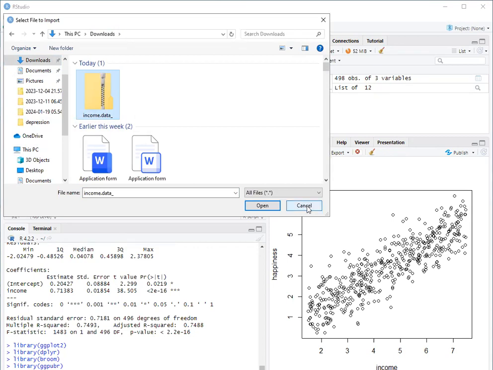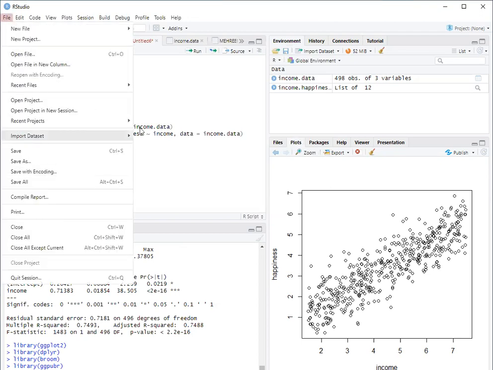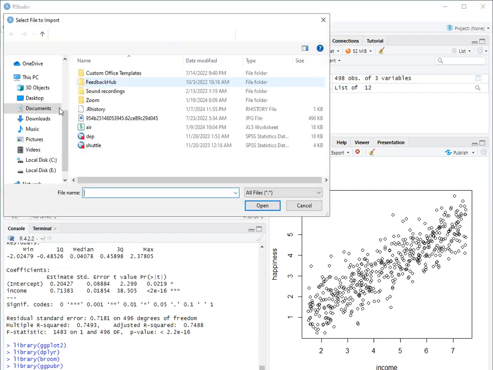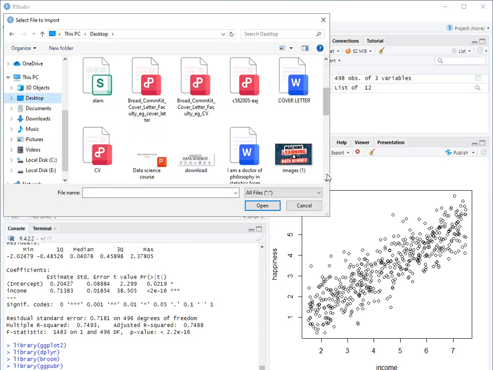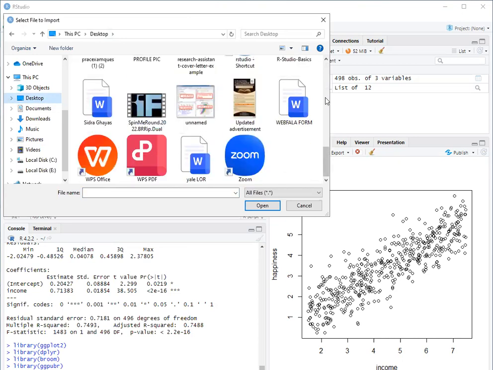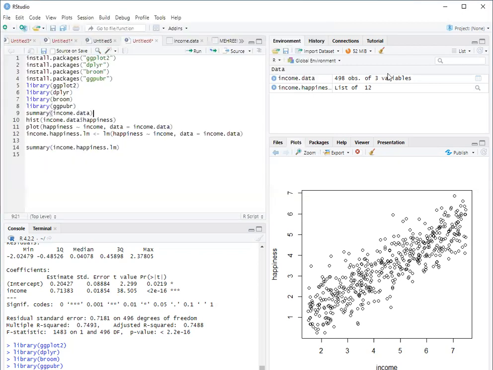You can easily do this and then just upload the data by using import from text base and selecting the desktop or any file location. You are going to upload this data on your R. Once I open it, I will get it in the environment of RStudio, that income.data.